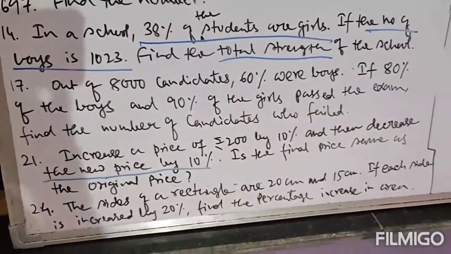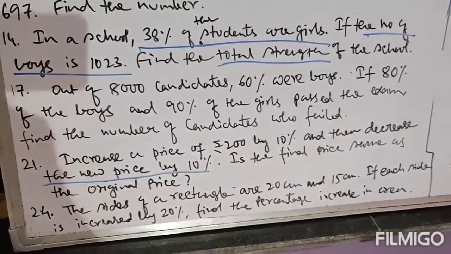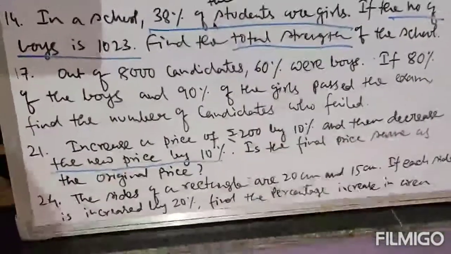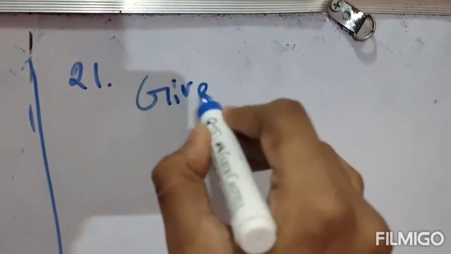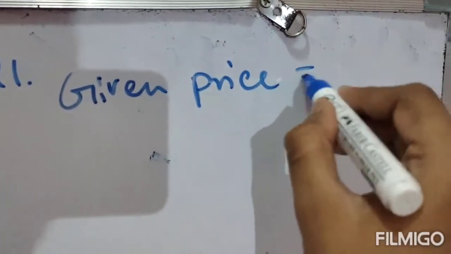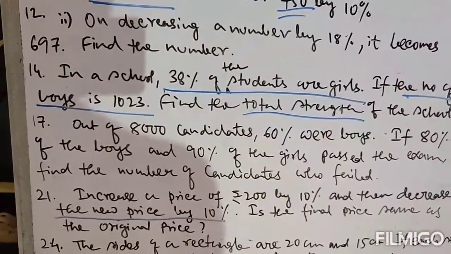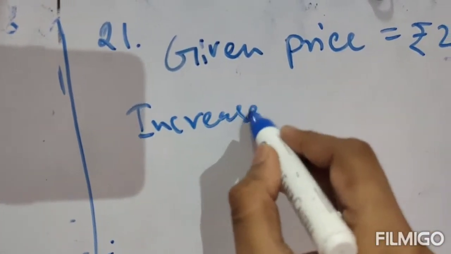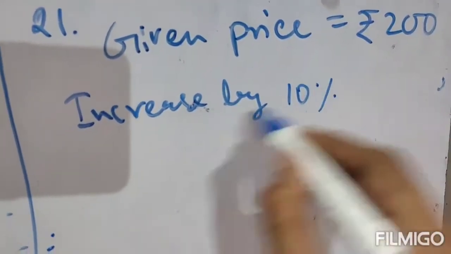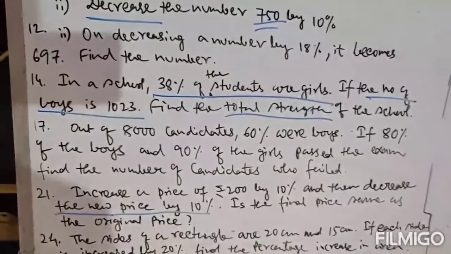So the given price is rupees 200, and we will first increase this by 10%. Just write given price equals rupees 200. Now we will first increase it by 10%. Just make a heading, increase by 10%. Now the price is 200 rupees and we have to increase it by 10%.